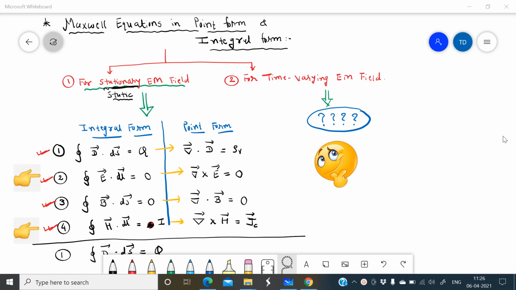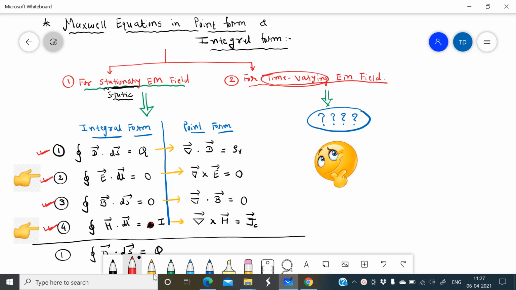Next, Maxwell equation for time varying electromagnetic field. So we have discussed the Maxwell equation for static or stationary electromagnetic field. These are the four Maxwell equations in integral and in point form for static or stationary electromagnetic field. Now let us discuss the Maxwell equation for time varying electromagnetic field.